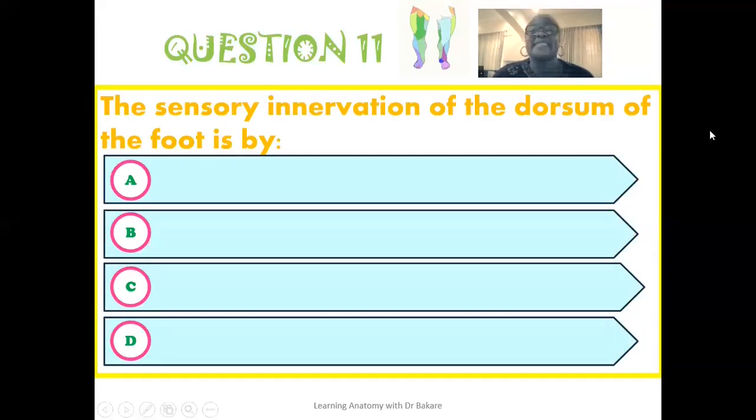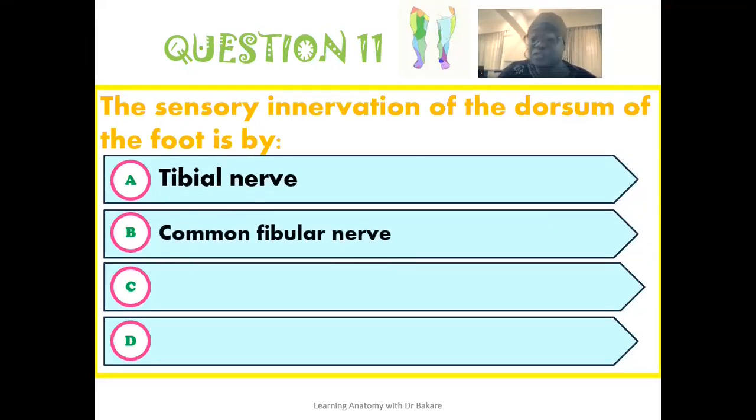And the 11th question reads that the sensory innervation of the dorsum of the foot is provided by, is it provided by the tibial nerve? Is the sensory innervation of the dorsum of the foot provided by the common fibular nerve? Is it by the sural nerve, or is the sensory innervation of the dorsum of the foot provided by the saphenous nerve?